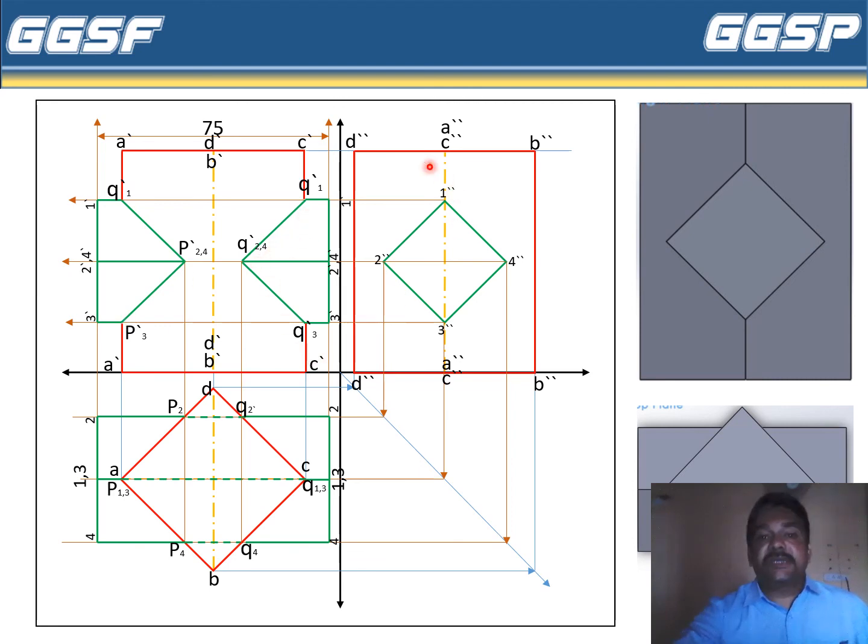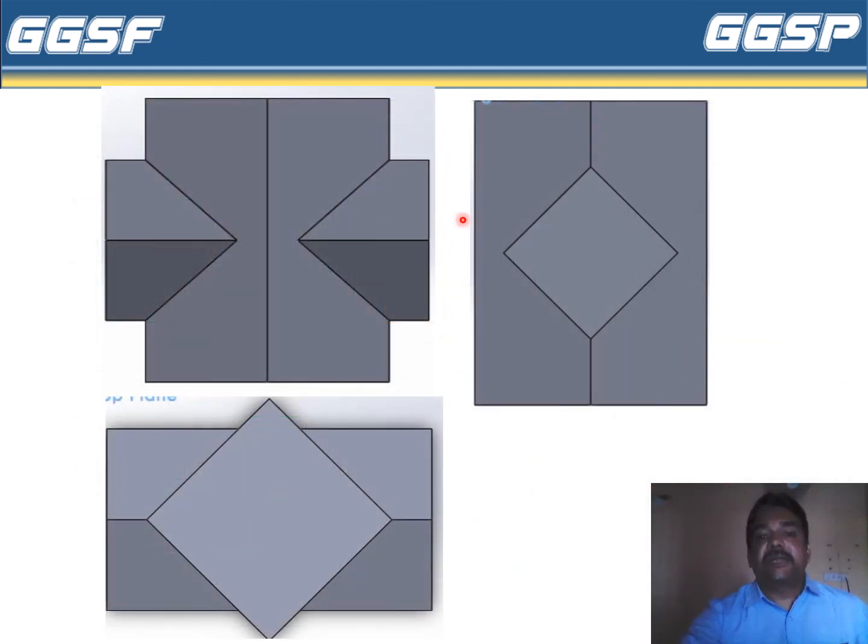So this is the complete view where we have penetrated a horizontal prism inside the vertical prism, and we have finally drawn the lines of intersection in the front view, then the side view, and this is the plan or top view. This is the 3D view. So these are called lines of intersection. So this is our main solution.